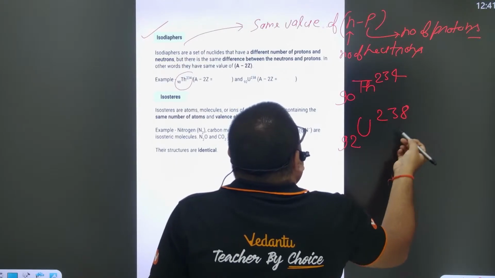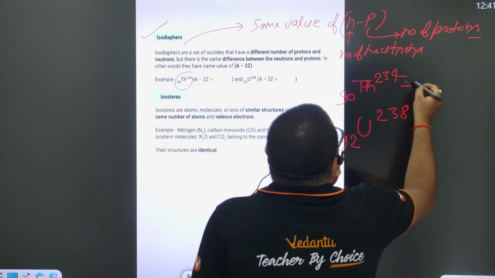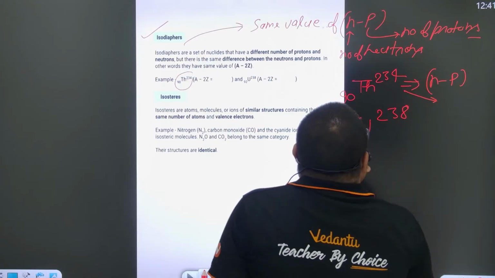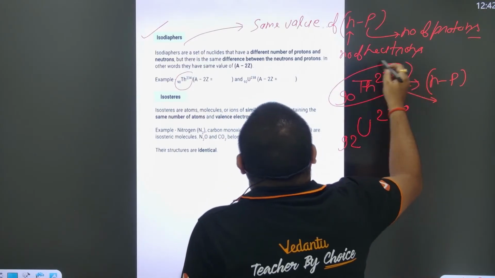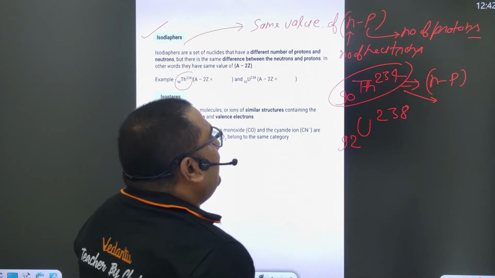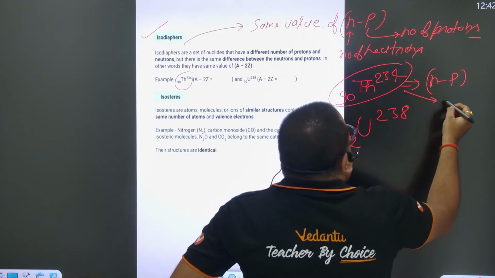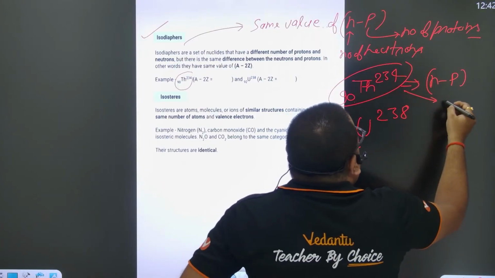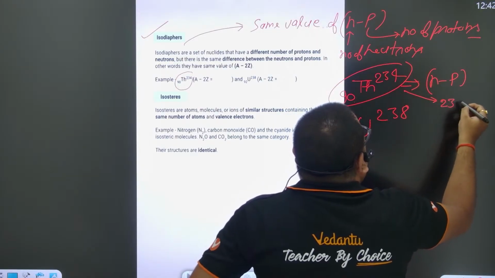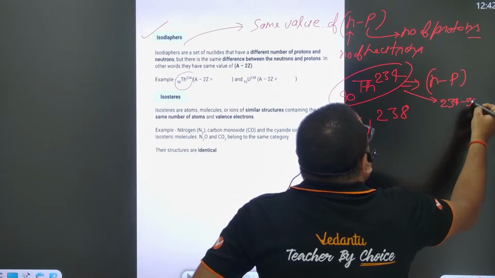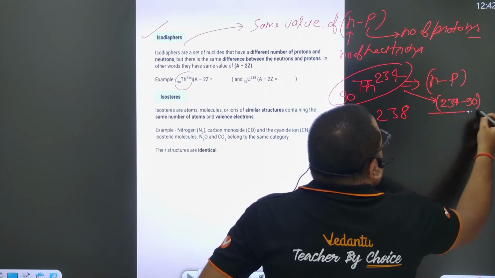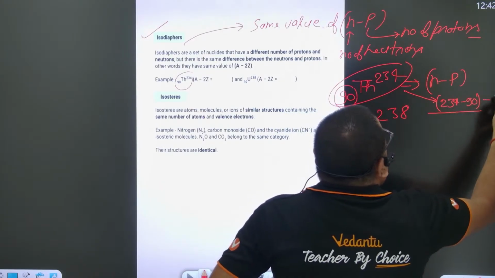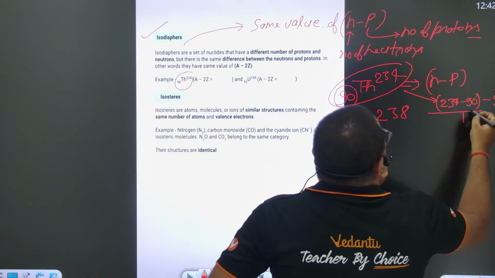If you have to calculate the n minus p value here, how many protons are there in thorium? That is 90. And how many neutrons? 234 minus 90, that is the number of neutrons. And the number of protons is 90, so minus 90. So what is the n minus p value?